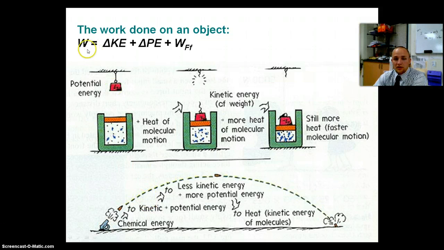We know the work done on an object equals the change in kinetic energy plus the change in potential energy plus the work done due to friction. That energy is actually lost due to friction; it becomes heat. So I drop this down and it compresses this, so it has potential energy here. Potential energy gets converted into kinetic energy. As it strikes this plate, it pushes these down, and these particles start moving faster together, and faster and faster as they get more compressed. And this will lose energy due to friction, so some of this energy will be converted due to my cylinder here and friction.